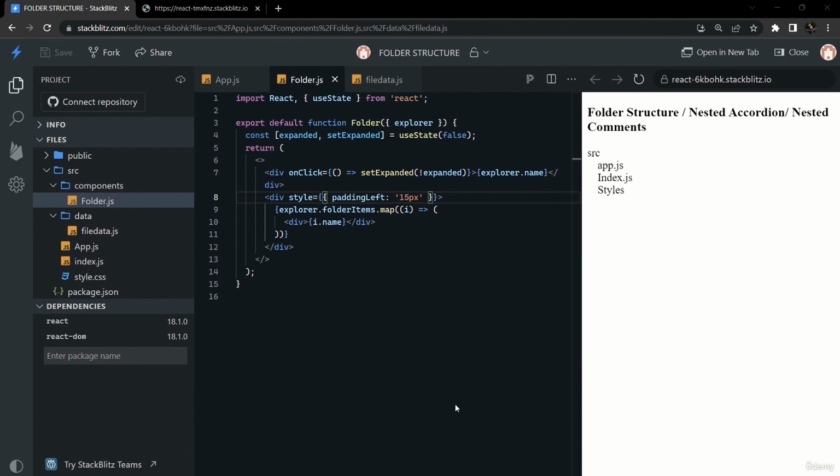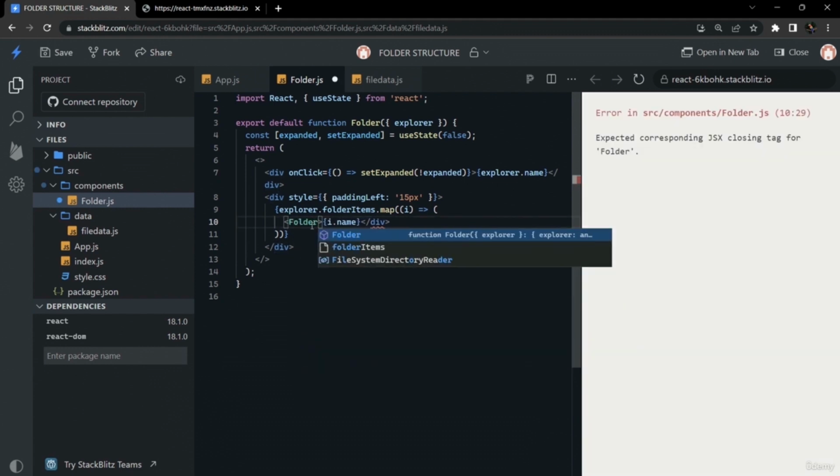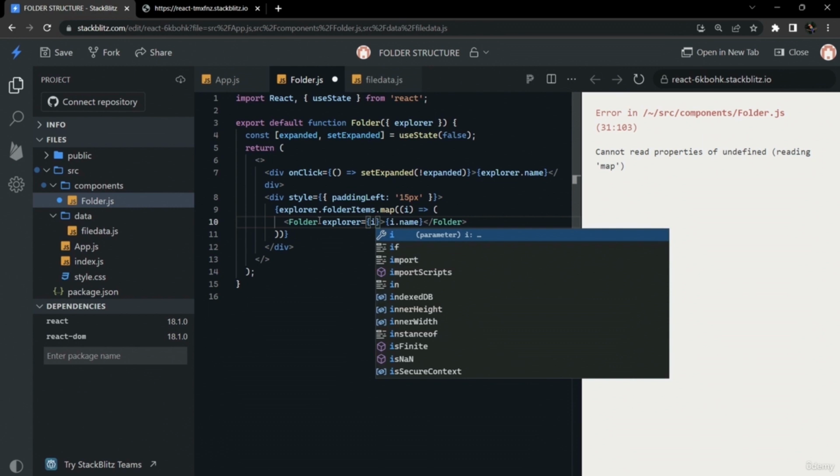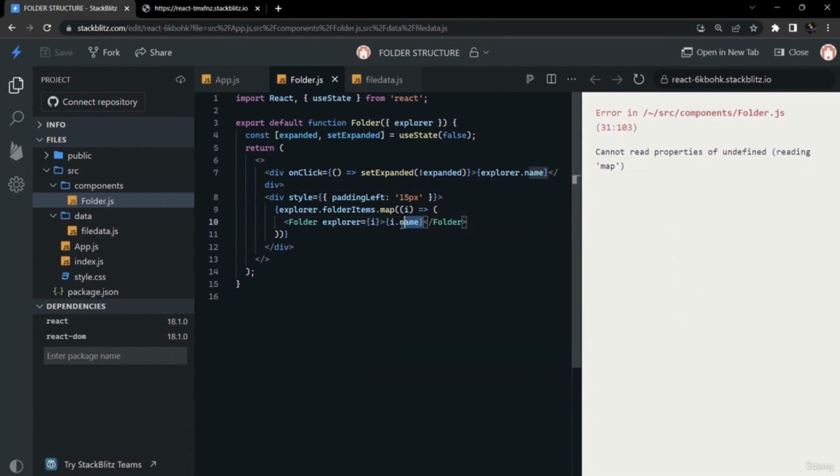Now one level of functionality has been done. To do it multi-level we can use recursion here. So instead of div we can use Folder directly here. So we will call Folder directly here instead of div. So it will call this component again and again until the limit is reached. We will also give the attribute of explorer, and instead of giving the value as explorer we will give it as i.